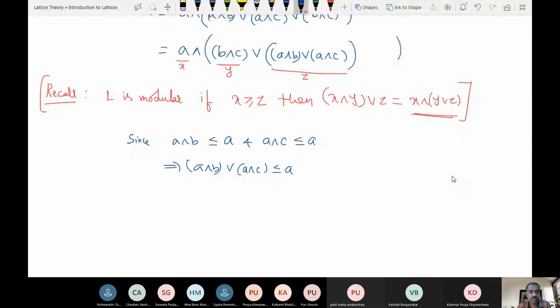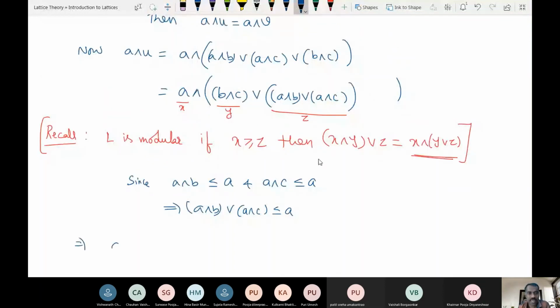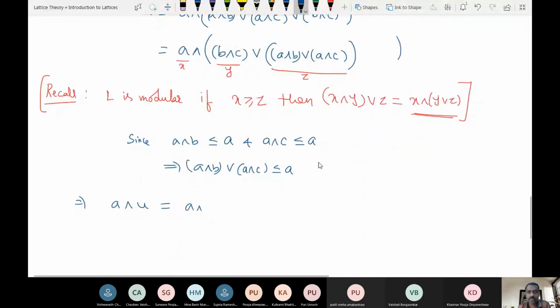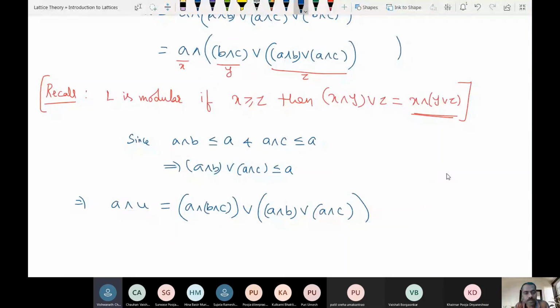And hence, this implies A meet Y join Z is equal to X meet Y join Z. Is this clear? So what will this become? A meet Y. Our Y is B meet C. Then join with Z. What is our Z? It is A meet B join with A meet C. Any problem here? Hello? Are you following or not?